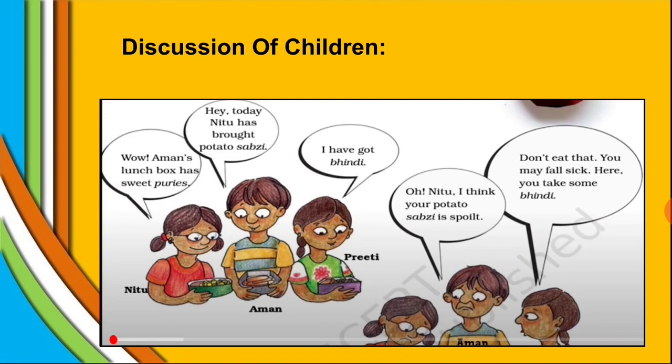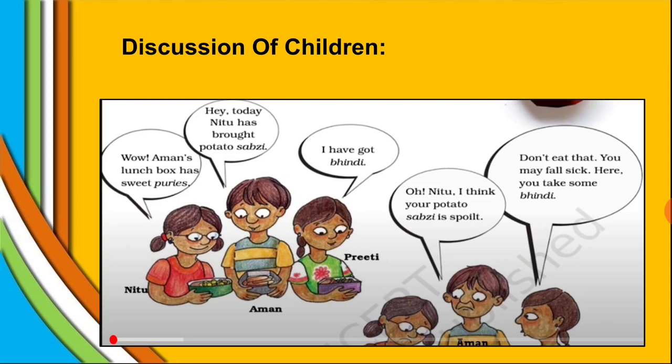From this discussion, you observe one thing, students. How does Aman know that the particular vegetable is spoiled? I think from the smell of that vegetable. And you have also observed around you that sometimes your food items get spoiled easily, mostly in the summer season.